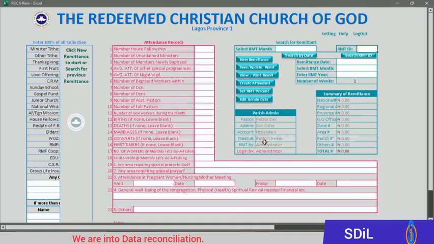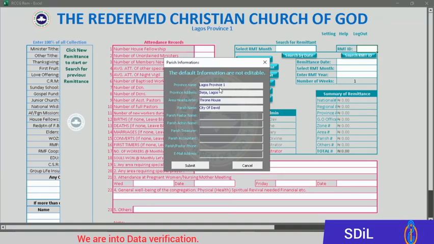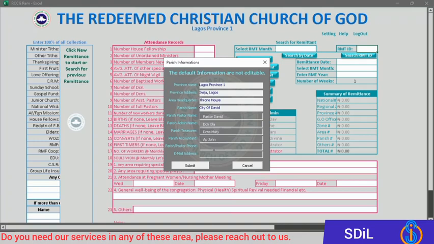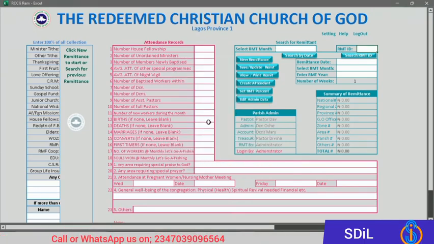That shows that the parish admin details have not been entered. So we click this button down here. You see the former information we provided, and these cannot be edited. So let us provide the parish details. What is the requirement? Pastor's name, let's say Pastor Dave. The church is compulsory. Even if you don't have the phone number and the email, no problem. You submit, then cancel to close.